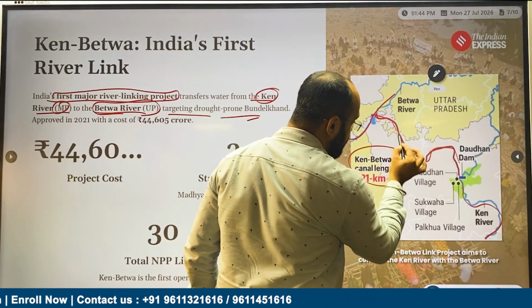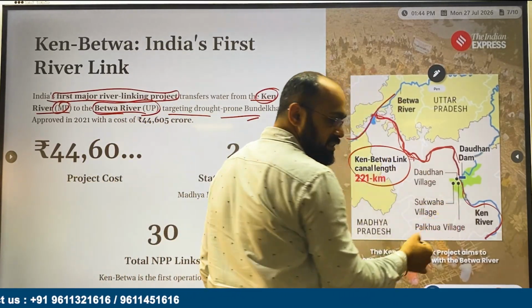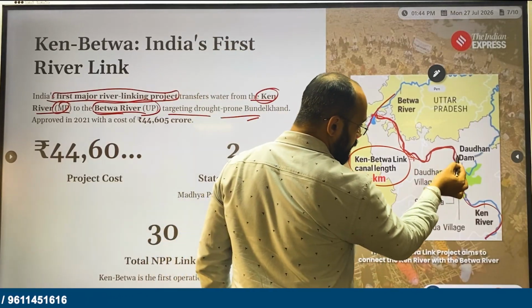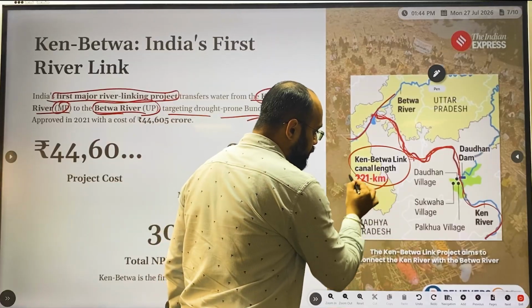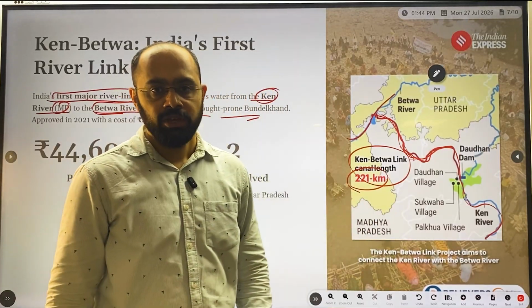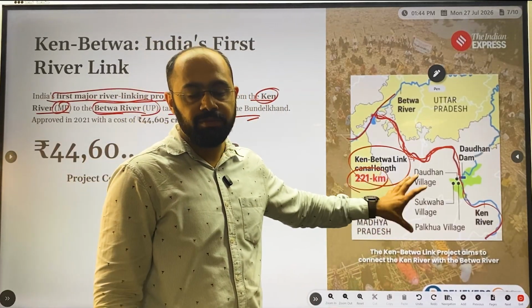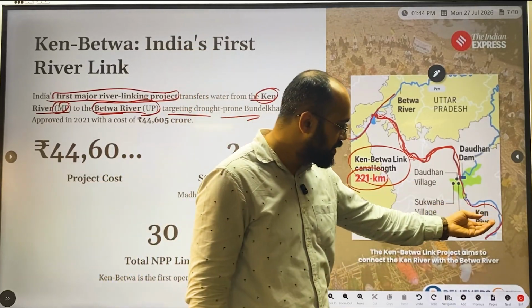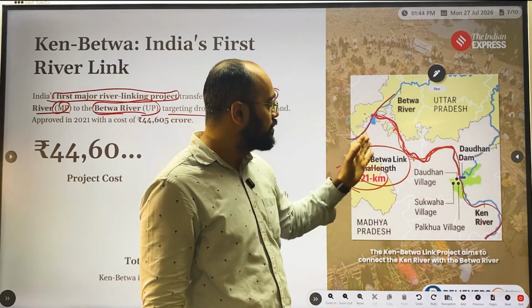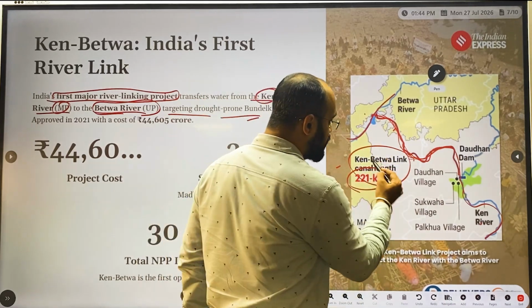This canal carries the excess water in Ken towards Betwa, and it is 221 kilometers long. So whatever excess water is there in the Ken river will be taken to the Betwa, around the Bundelkhand region.